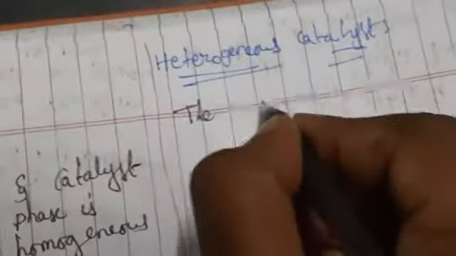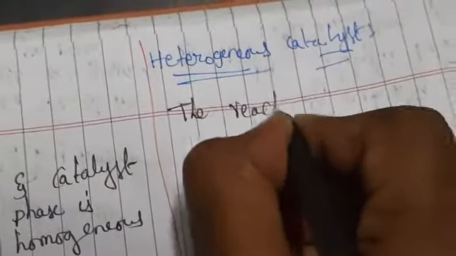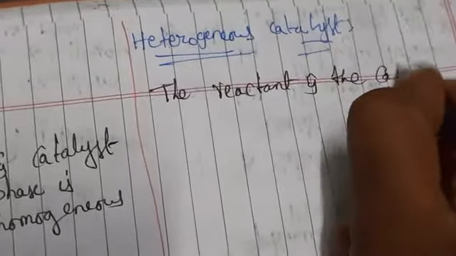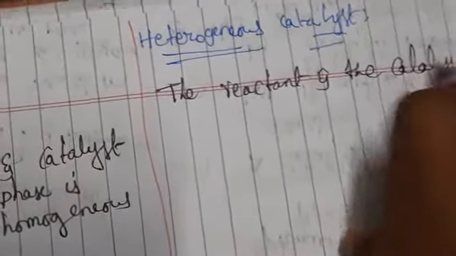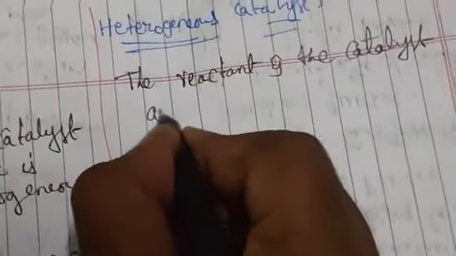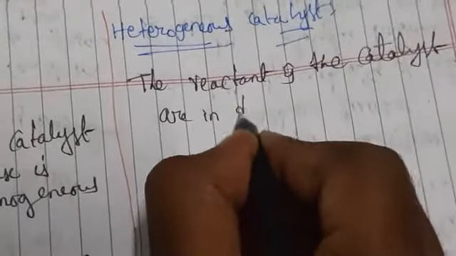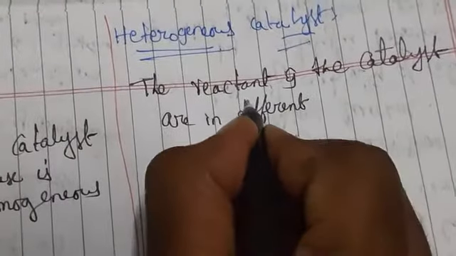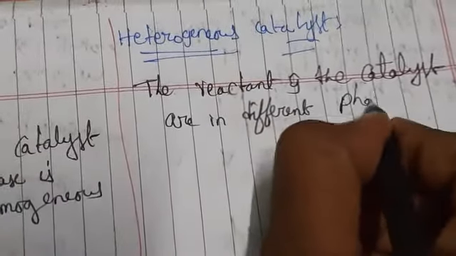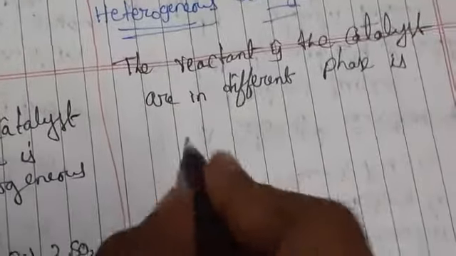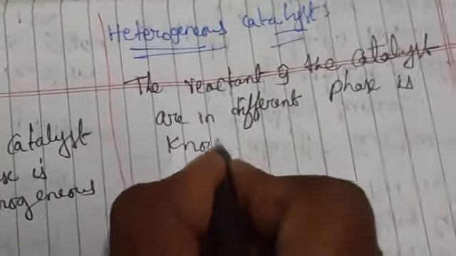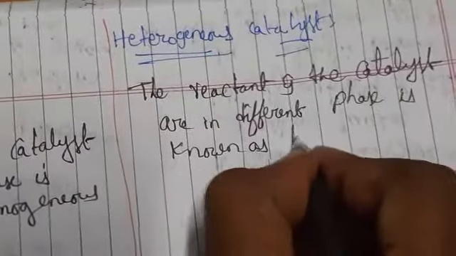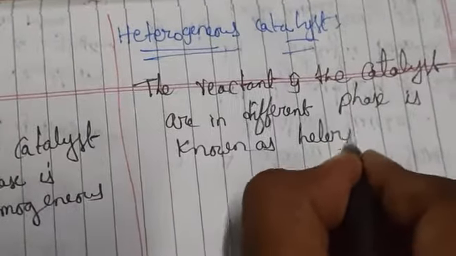The reactant and the catalyst are in different phases. That is known as a heterogeneous catalyst. Let us see an example.